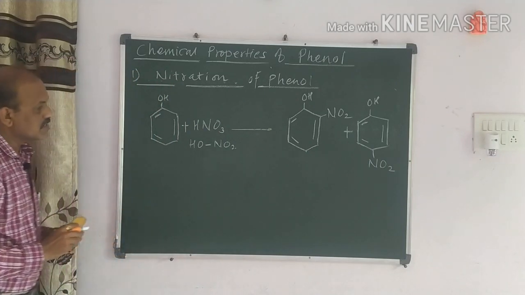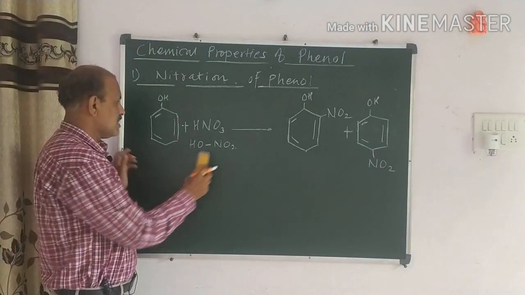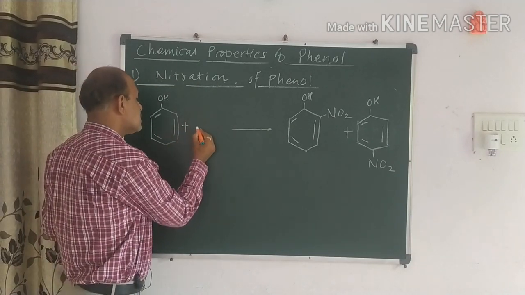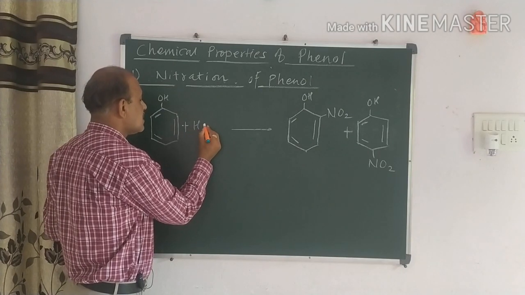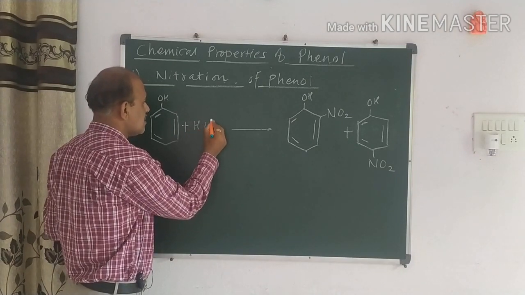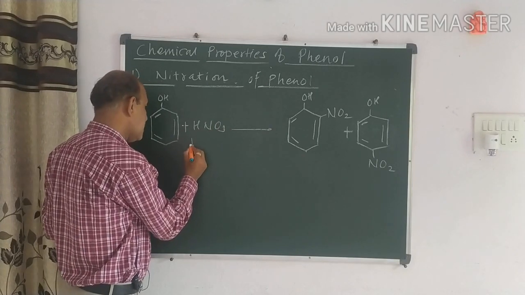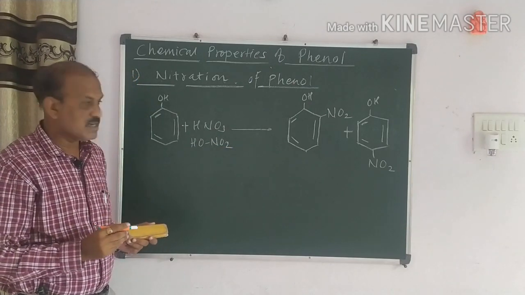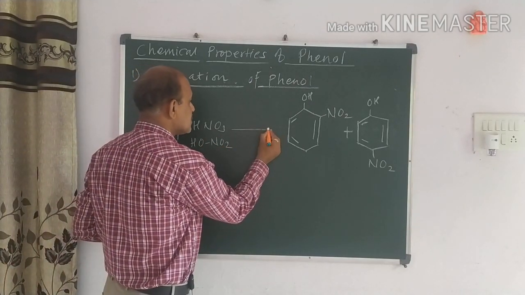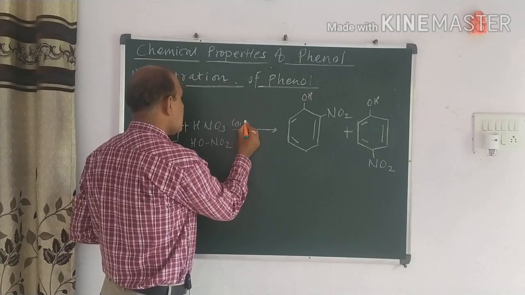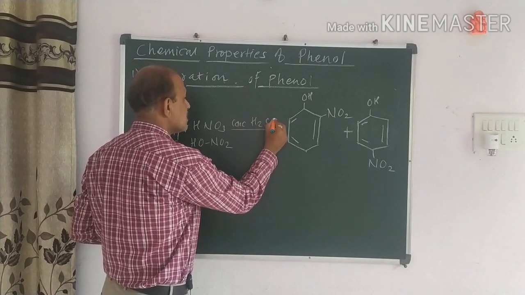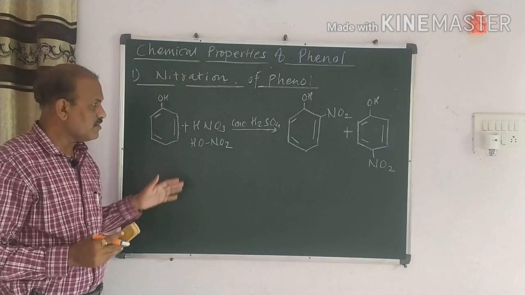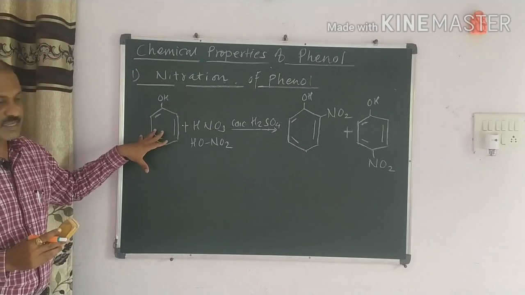Then we have to discuss the next reaction. Again we discuss nitric acid, but this time using concentrated nitric acid. That is, we can again write HNO3, or HONO2. This is the concentrated nitric acid. We discuss this reaction in the presence of concentrated H2SO4, that is, sulfuric acid. Very simple reaction.